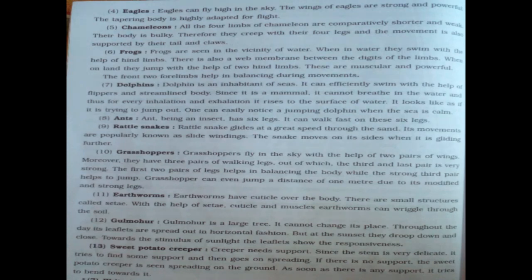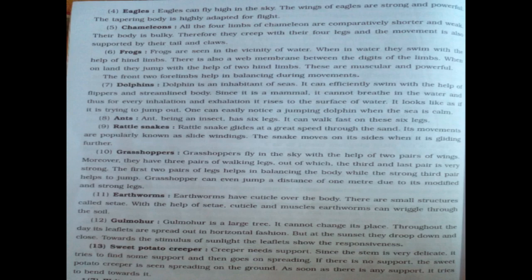Earthworms. Earthworms have cuticle over the body. There are small structures called setae. With the help of setae, cuticle and muscles, earthworms can wriggle through the soil. Gulmohar. Gulmohar is a large tree. It cannot change its place. Throughout the day, its leaflets are spread out in horizontal fashion, but at the sunset, they droop down and close. Towards the stimulus of sunlight, the leaflets show responsiveness.